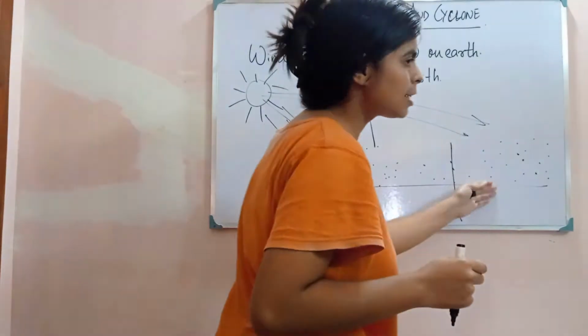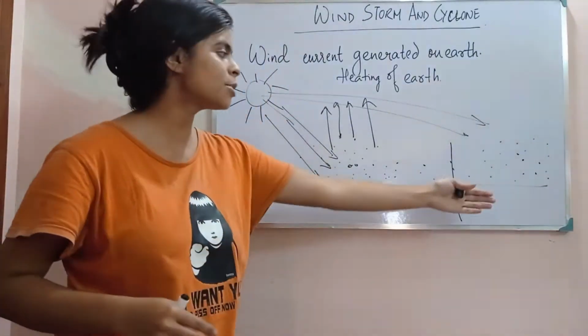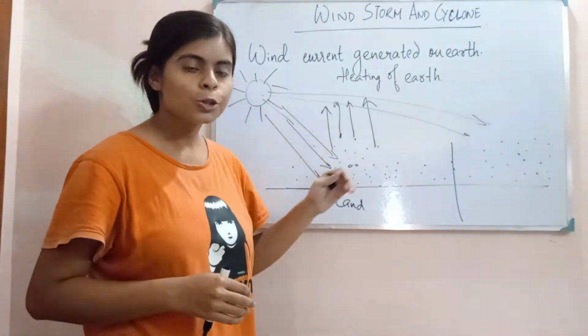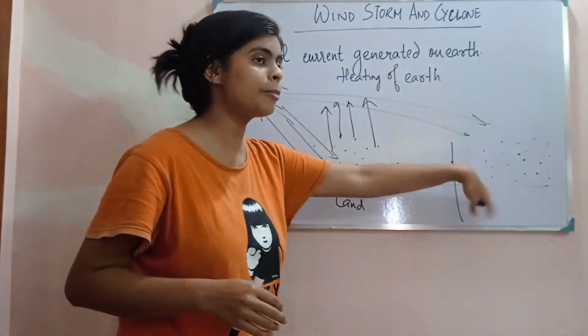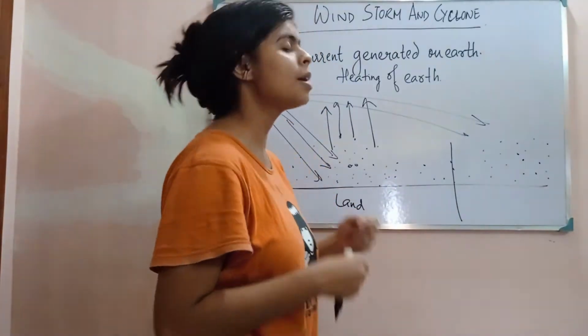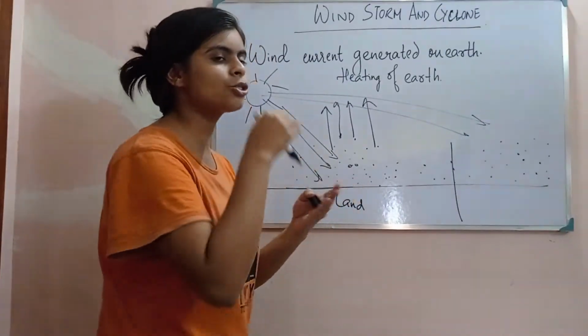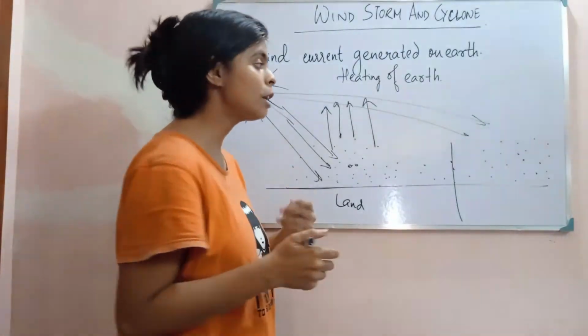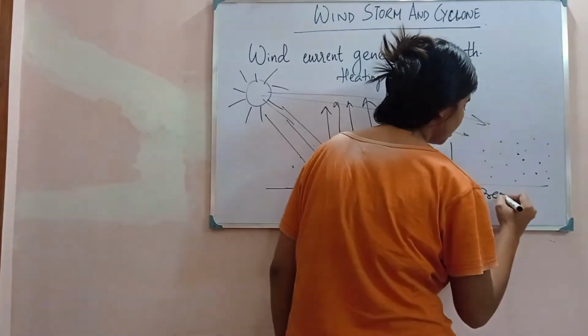The air is still cold. The air present over here is cooler than this. As a result, most of the air is present below, not above the surface. It is not going up. So what will happen? The pressure over here will be high.